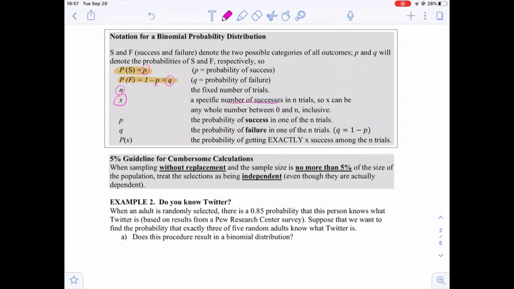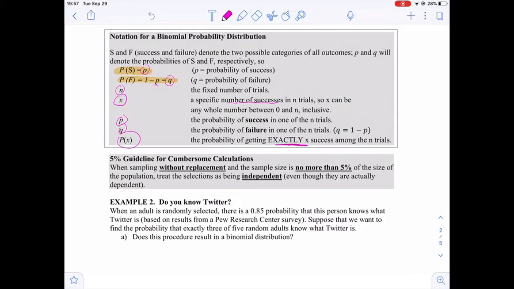For example, if you are interested in having 3 babies, and after testing, for example, 10 cases, that's the number of successes. Now little p, as we've mentioned, is the probability of success. q is the probability of failure. P of x is the probability of getting exactly x successes among the n trials. We will see some examples that explain these things.